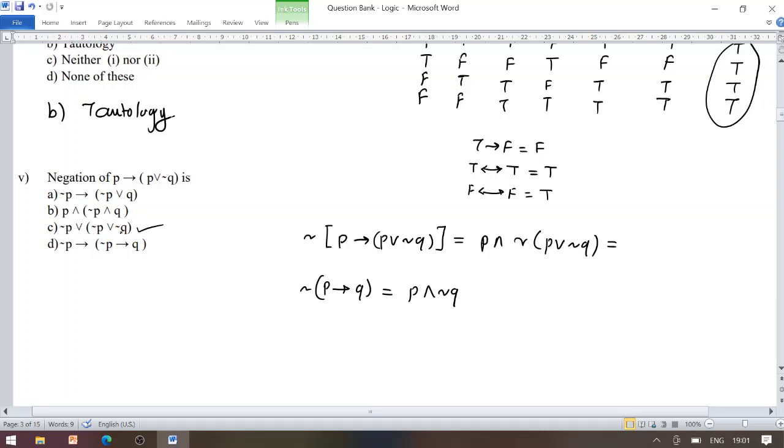So it is actually not C. We have to distribute this negation over the bracket.